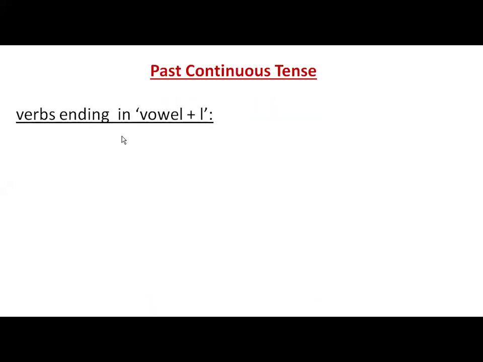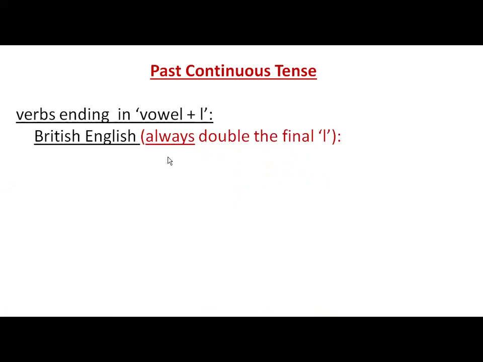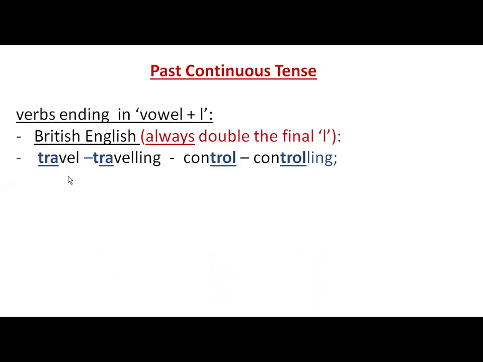Verbs ending in a vowel and the letter L. In British English, always double the final L. Travel. Here, the stress is on the first syllable, yet we double the L. Travel, travelling. Control. The stress is on the last syllable. We double the L. Control, controlling. It doesn't matter.